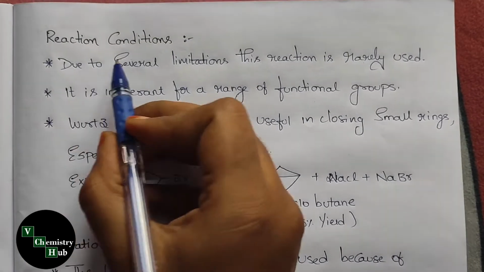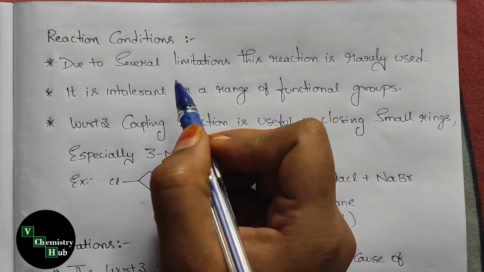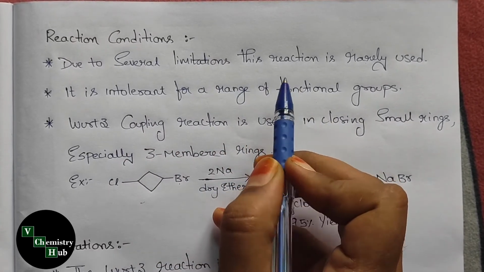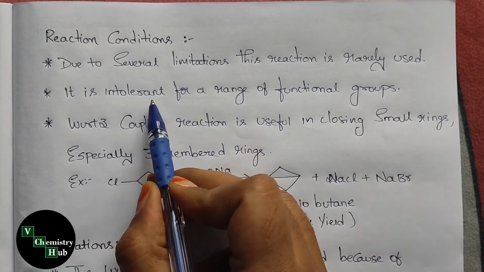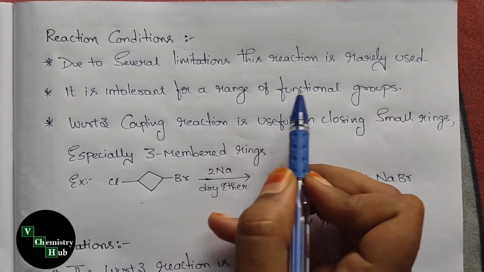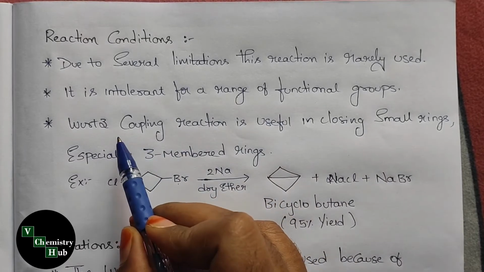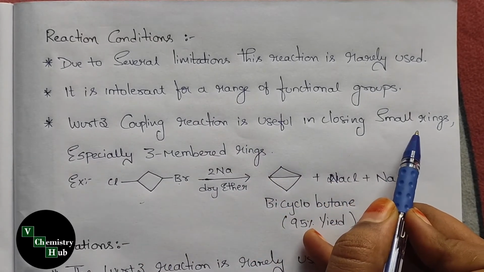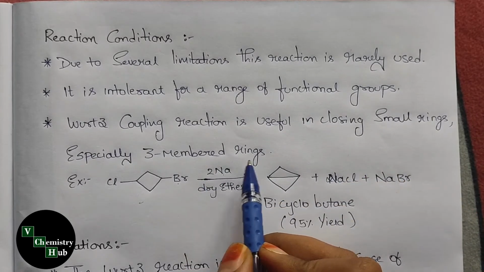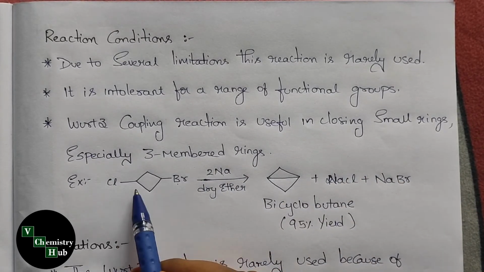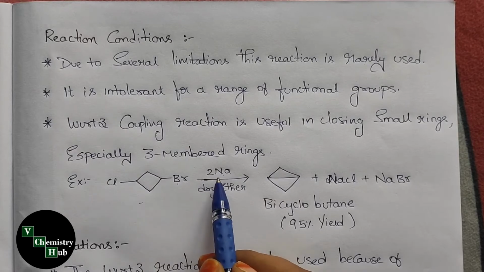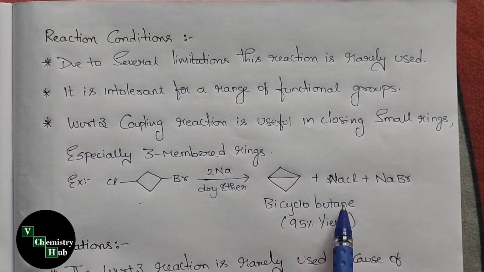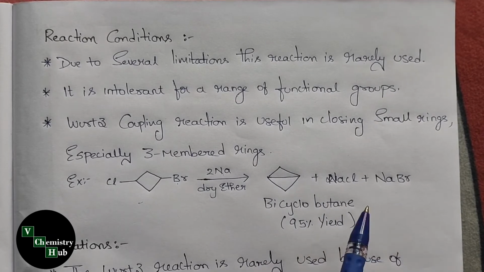Let us discuss the reaction conditions of Wurtz reaction. Due to several limitations, this reaction is rarely used, and also it is intolerant for a range of functional groups, and Wurtz coupling reaction is useful in closing small rings, especially three-membered rings. For example, chlorobromocyclobutane on treatment with sodium metal in presence of dry ether, we get bicyclobutane with 95% yield.